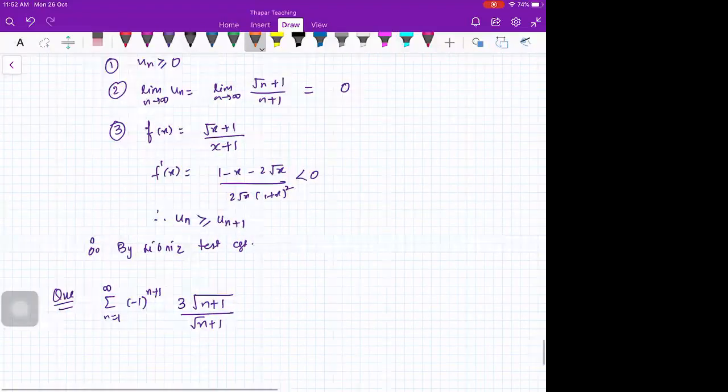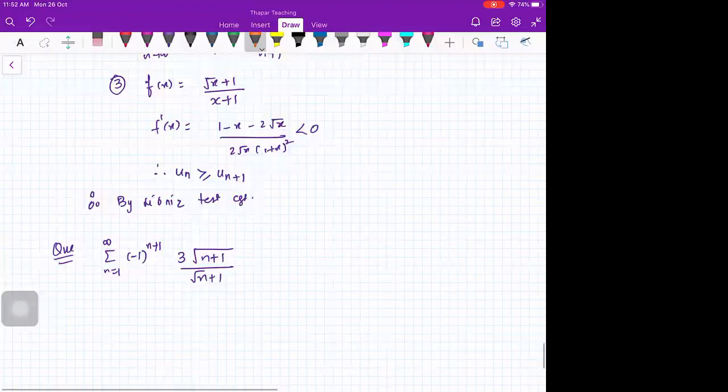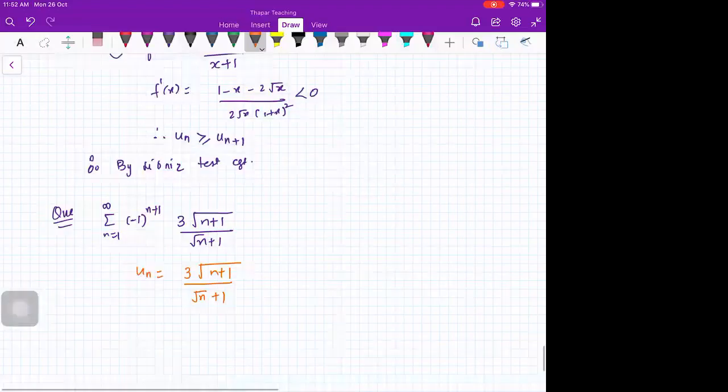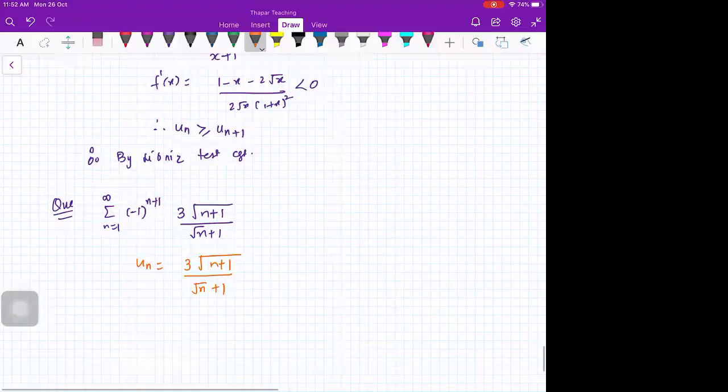Again, this is an alternating series. You will start with writing u_n is (3 root n plus 1) upon (root n plus 1). So you can just write u_n is greater than or equal to 0. The second is you want to find the limit as n goes to infinity of (3 root n plus 1) upon (root n plus 1). Therefore, this is 3 (1 plus 1 by n) upon (1 plus 1 by root n).